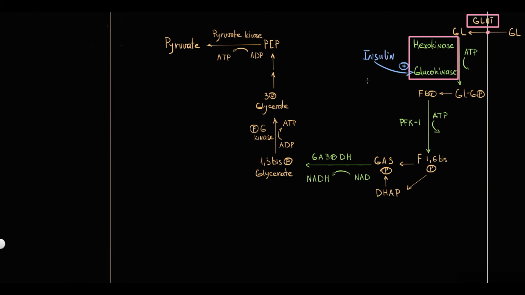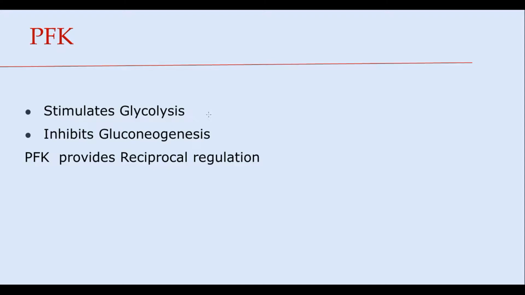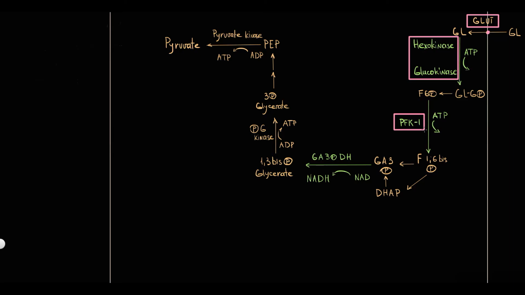The major regulatory enzyme of glycolysis is phosphofructokinase. Basically, this phosphofructokinase regulation affects both glycolysis and gluconeogenesis. Activation of phosphofructokinase stimulates glycolysis and simultaneously inhibits gluconeogenesis. Such regulation is called reciprocal regulation. In the context of glycolysis, we will discuss just the effect of this enzyme on glycolysis.